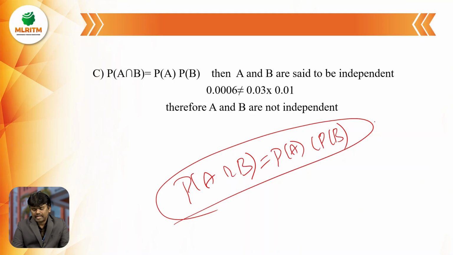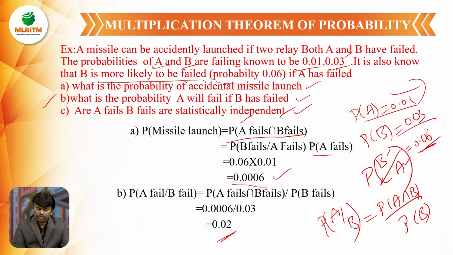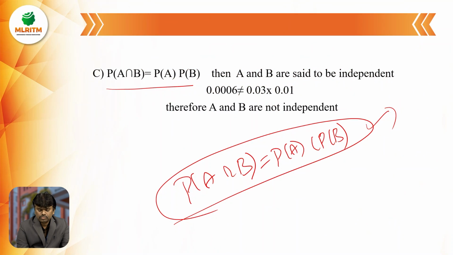If two events satisfy this condition, P of A intersection B is equal to P of A into P of B, then only A and B are said to be statistically independent events. Here, P of A is equal to 0.01, P of B is equal to 0.03, and the intersection is 0.0006. Here this condition is not satisfied, so A and B are said to be not statistically independent.